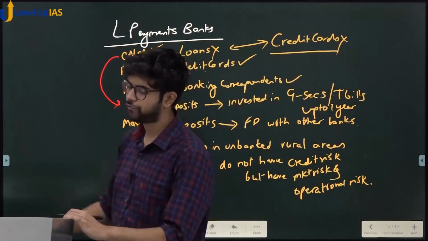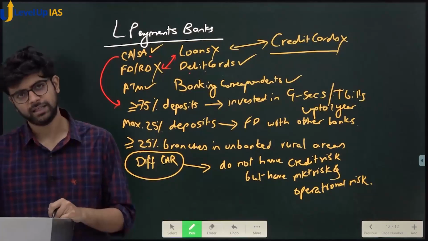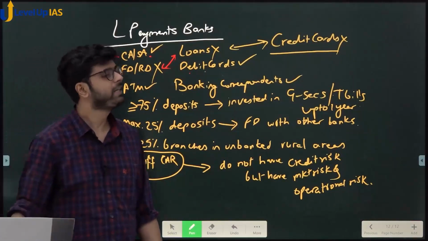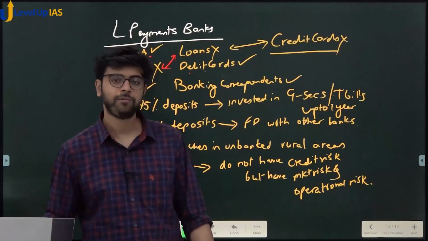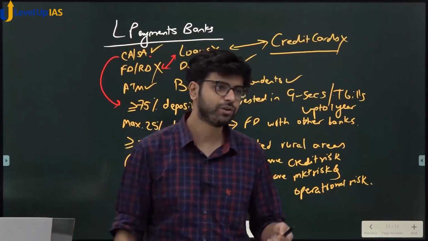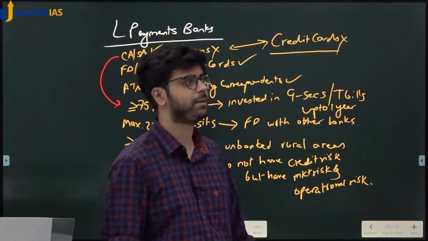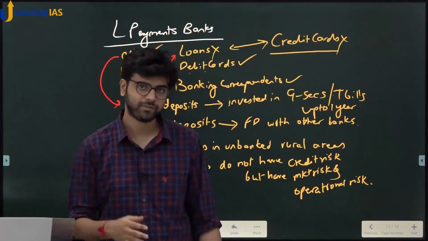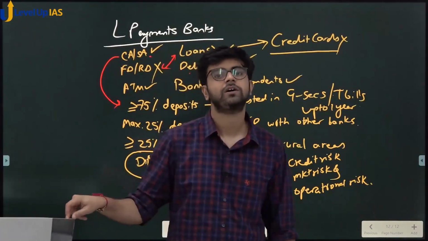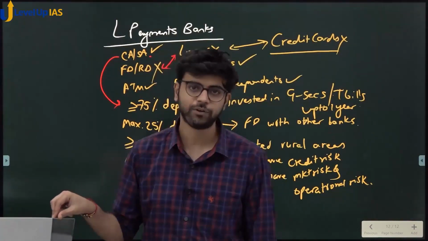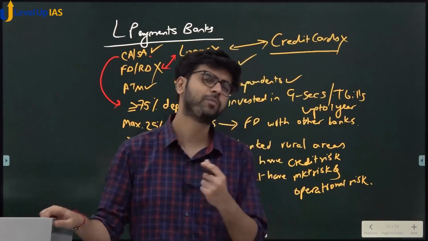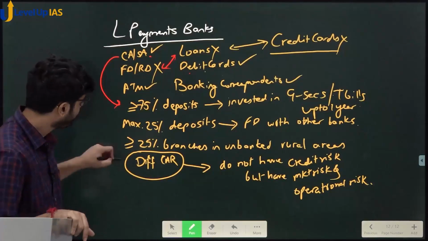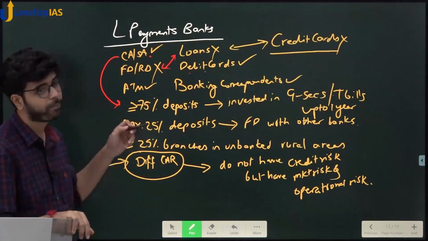I told you in the 3rd or 4th lecture, we will speak a lot of high level things. Okay, you need to revise. I am not speaking anything new here. I am talking about some things which we have already done. So you should keep on revising them. Before starting the lecture, you should at least watch the previous 1-2 lectures fast, or revise the notes of the past 2-3 lectures at least. See, credit risk should be on the tip of your tongue. Credit risk means risk of default. Finish. Game over. So a different capital adequacy ratio is required for a payments bank.